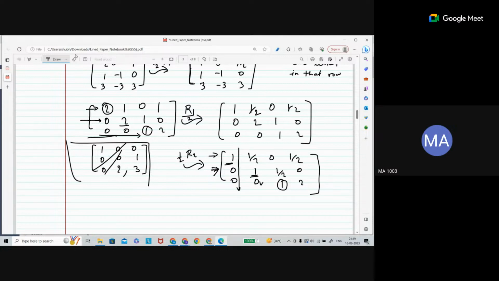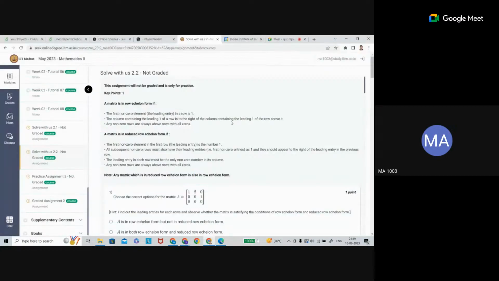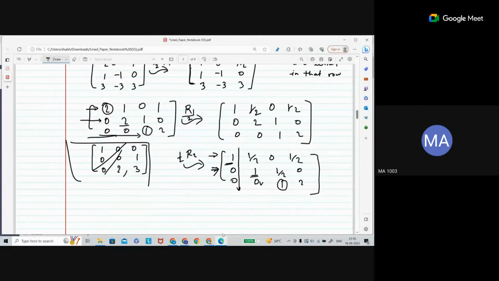Now when you come to the second row, your leading entry should be to the right of the column containing the leading one. So in the second row, the leading one is this one, and it is actually to the right. That is what the word here is saying.